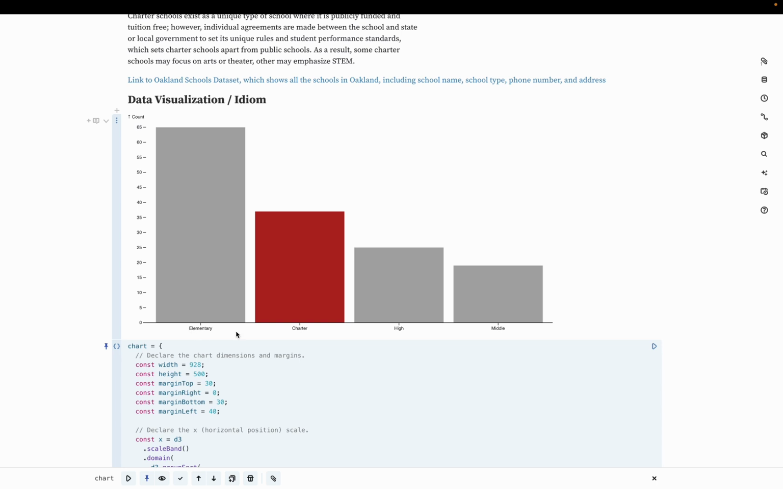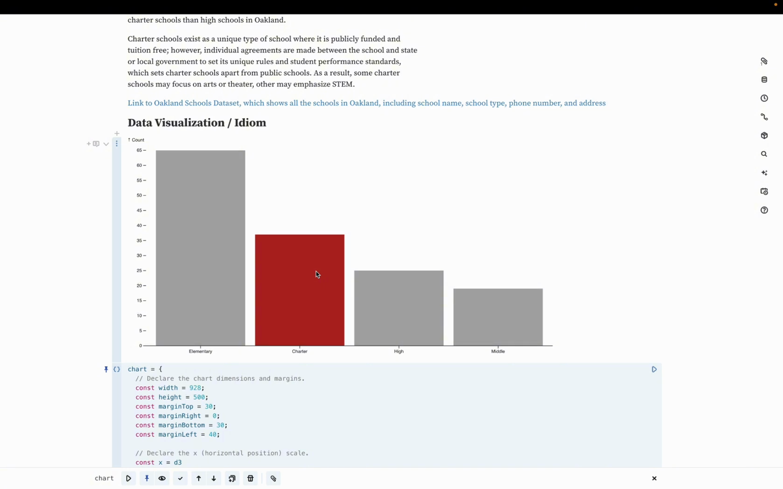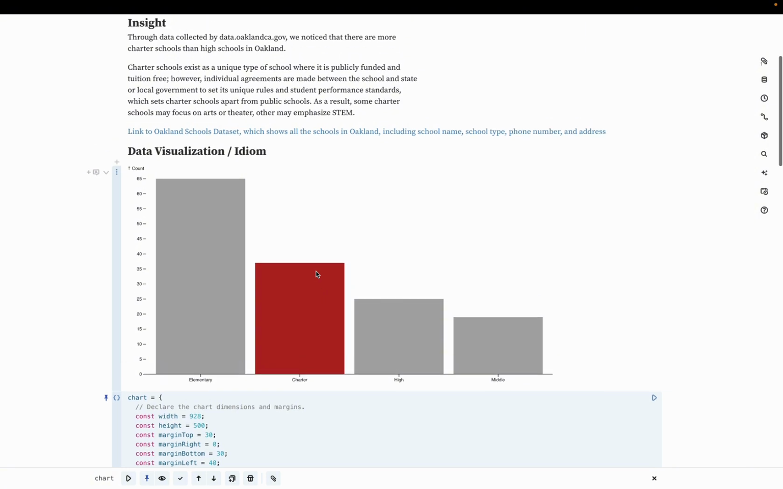So based on this bar chart, we're able to see that there are roughly 65 elementary schools in Oakland, a bit over 35 charter schools, a bit under 25 high schools, and a bit under 20 middle schools. And that discovery is very interesting because normally people would think charter school is a very special category and we wouldn't expect that many charter schools in a county. So I did a little bit of research on what charter school is in America and also in Oakland.